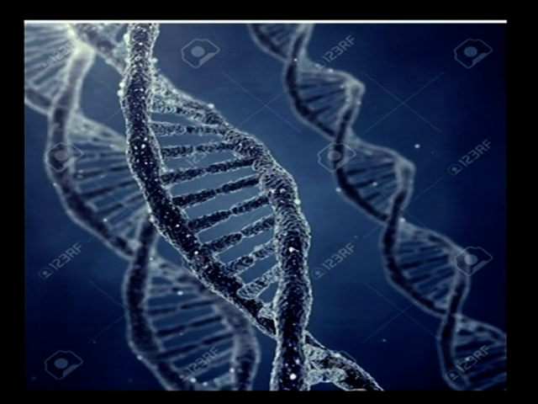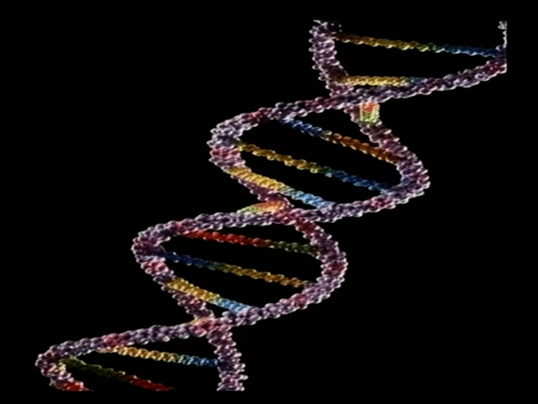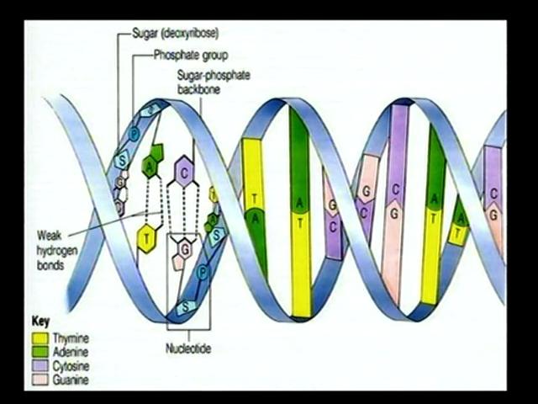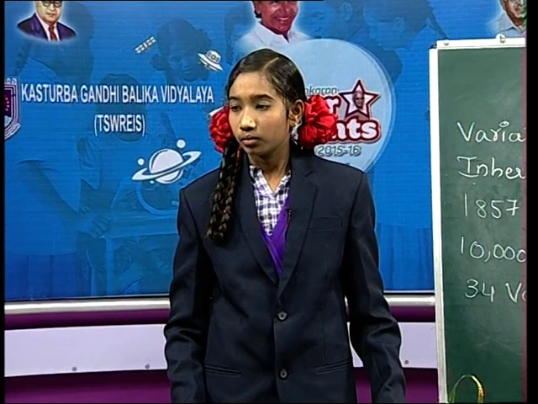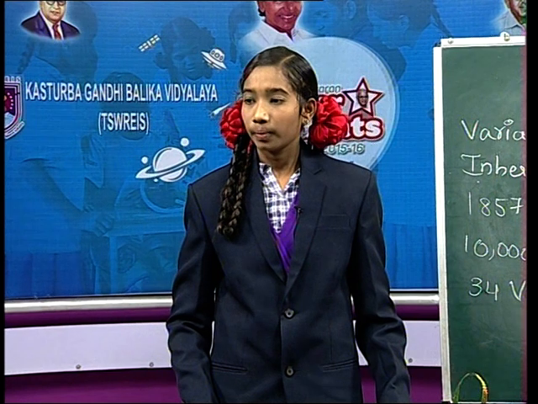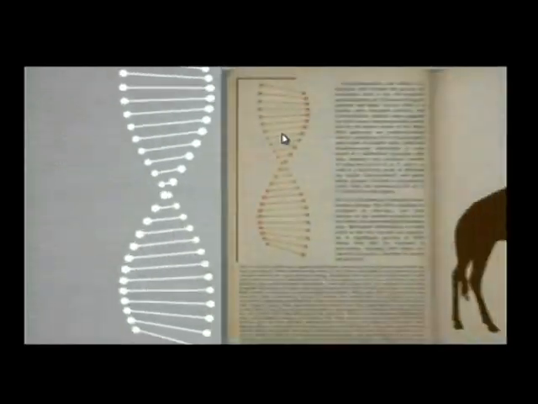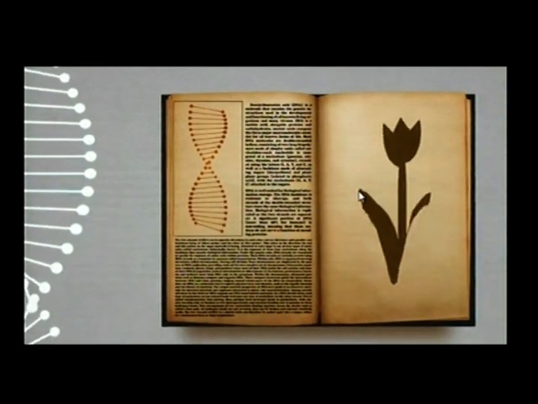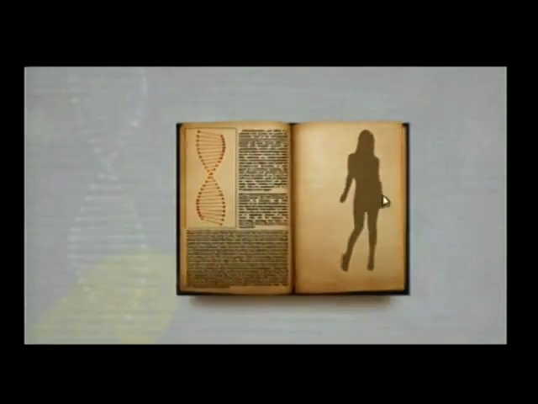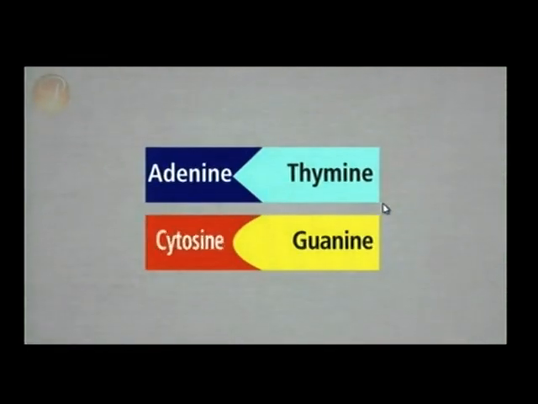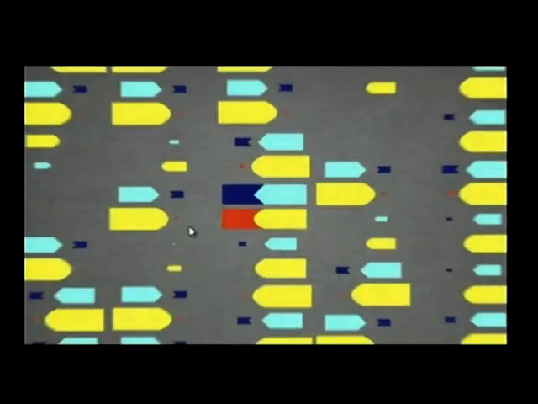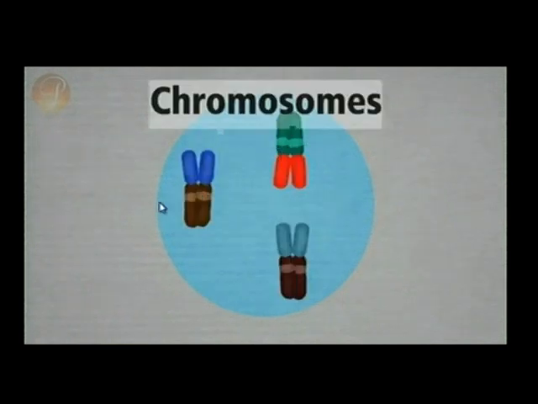Friends, this is the structure of DNA. This is the formation of DNA. All organisms are made of genetic material. These are the formations of nitrogen bases. And every human being has 23 pairs of chromosomes. Every chromosome is made up of DNA in the nucleus. Humans have 46 chromosomes.